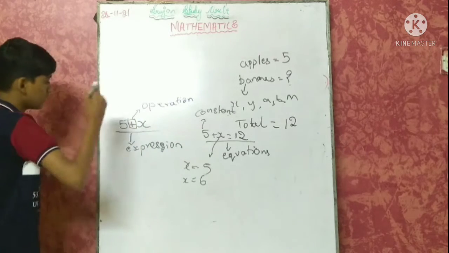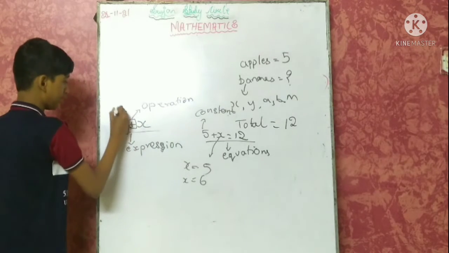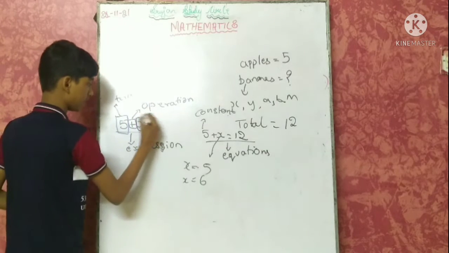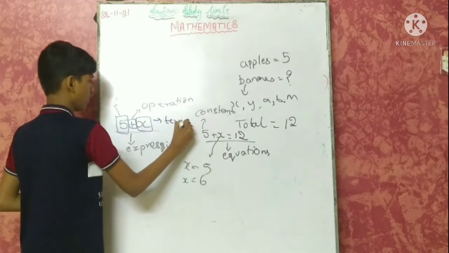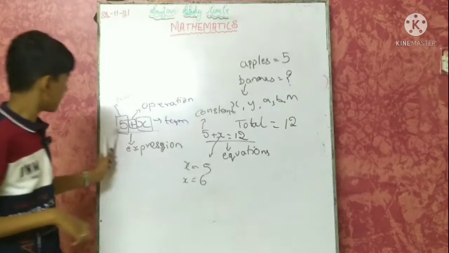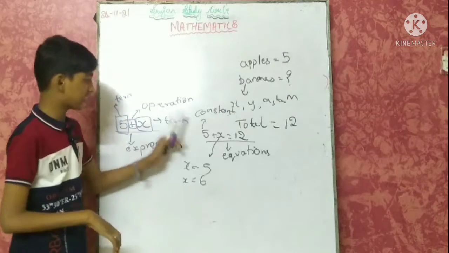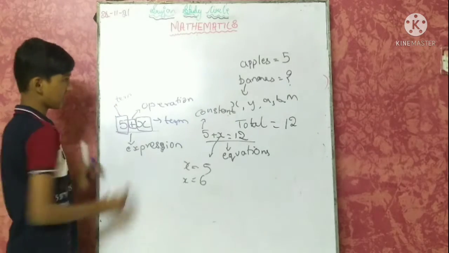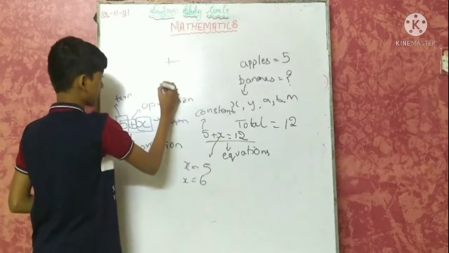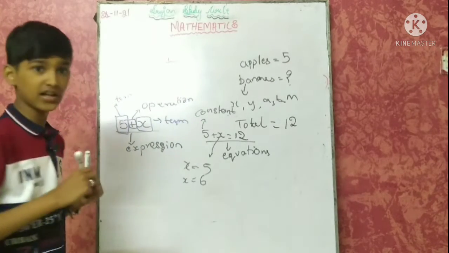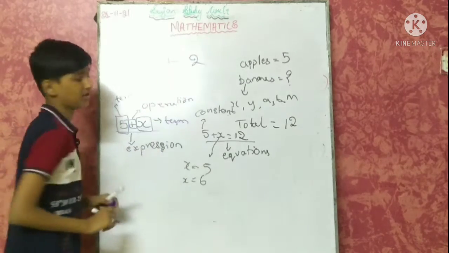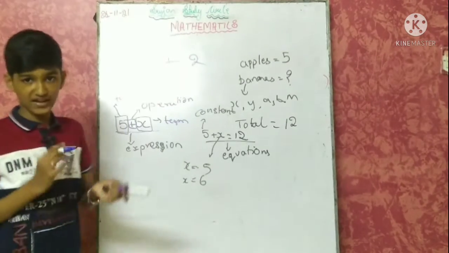Now this is a term and this is a term. Okay, this is a term. It is one term and this is one term. If there is any operation like plus, minus or division, we consider if there are two numbers, here one given and here one given, so these two are different terms.